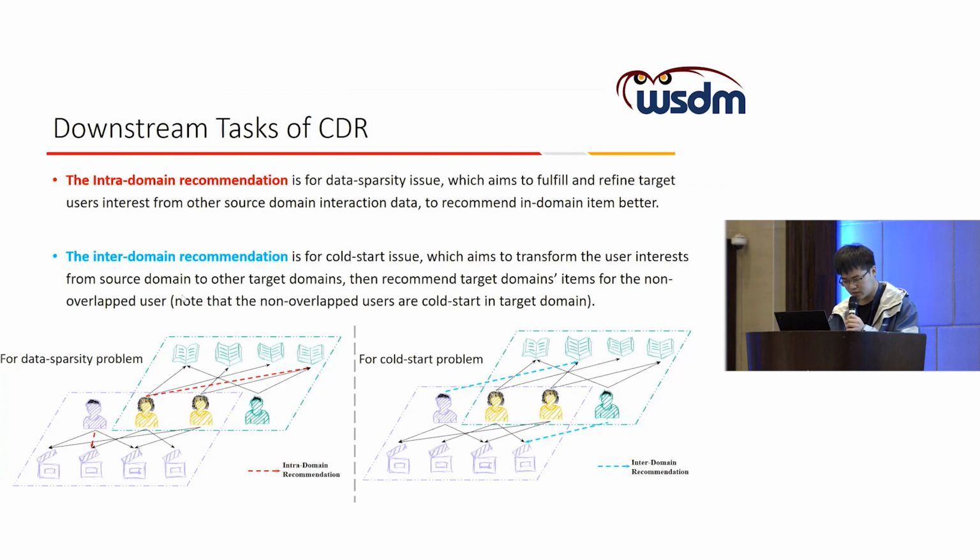The second branch of cross-domain recommendation aims to mitigate the cold start problem. It first transfers the user interest from the source domain to the target domain, and then recommends target domain items for the non-overlapped users. For example, recommend the book for the purple users.